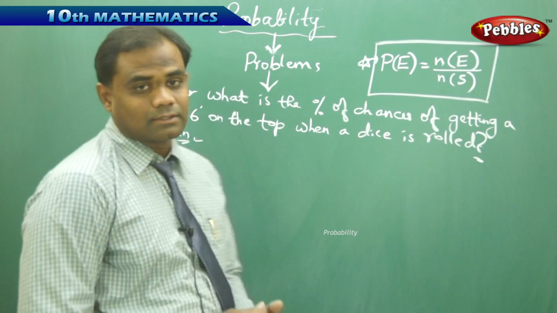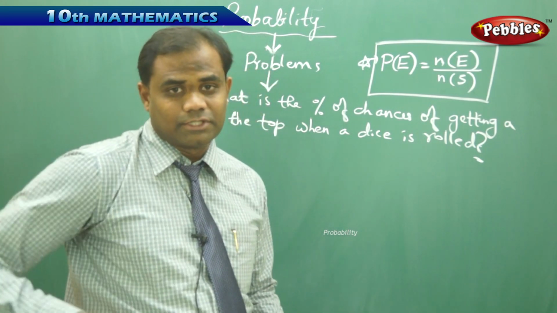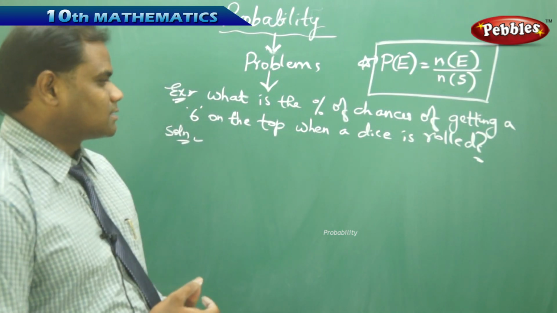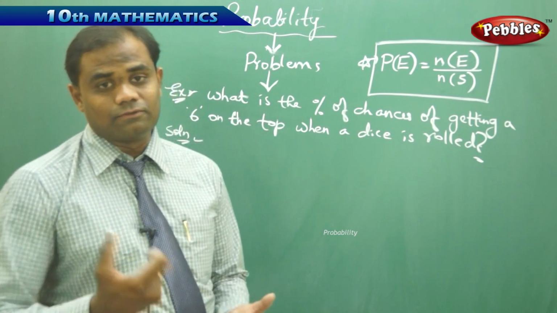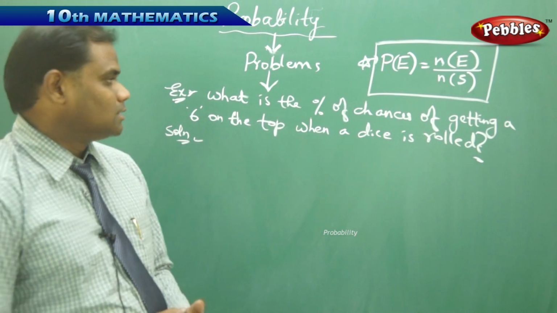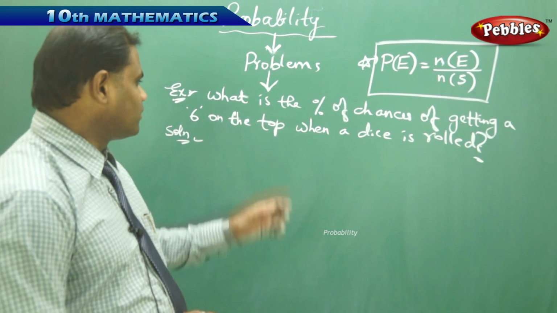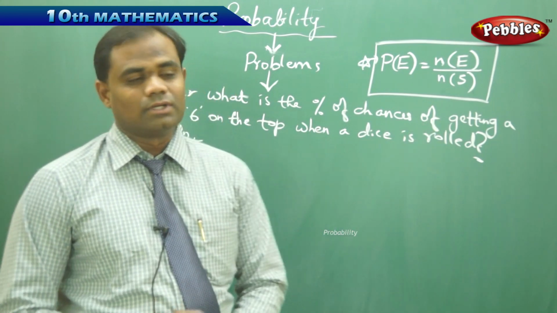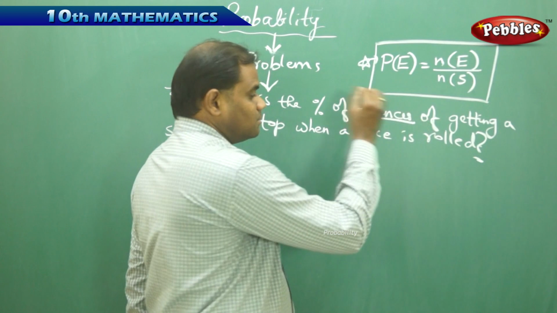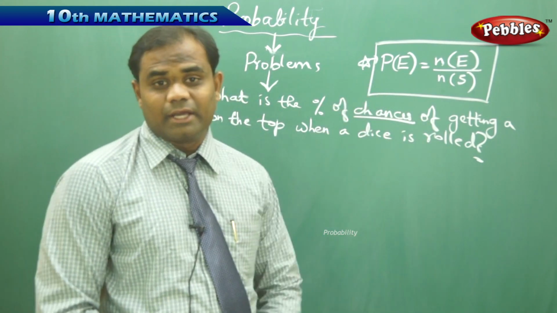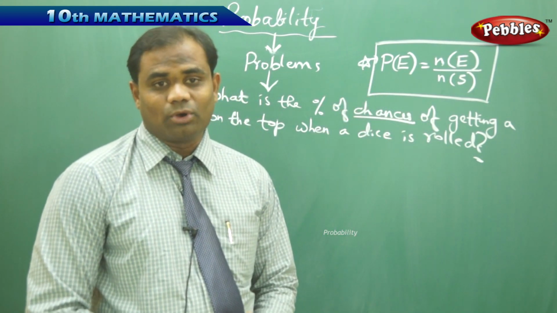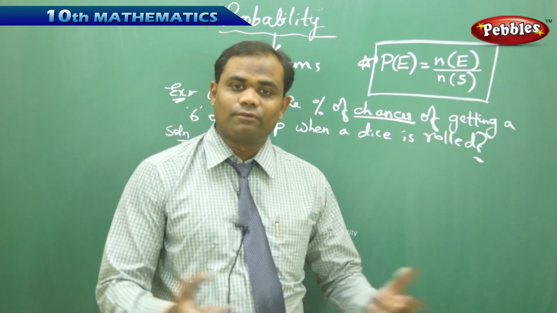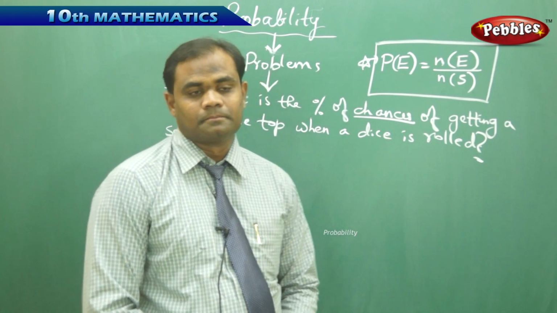Now we have already seen a dice which is rolled or thrown in the game. In that case, we may get a 1, 2, 3, 4, 5, or a 6 on the top. So the question here is about finding the percentage of chances of getting a 6 on the top when a dice is rolled. The word chance immediately tells us that it is the probability which we need to find, because probability is the chance of happening and not happening.